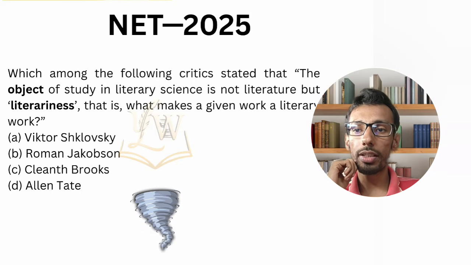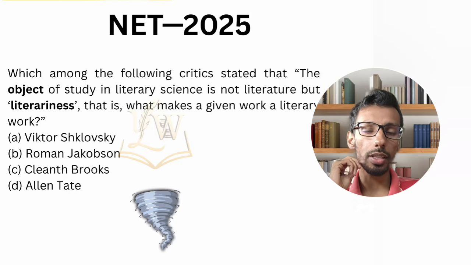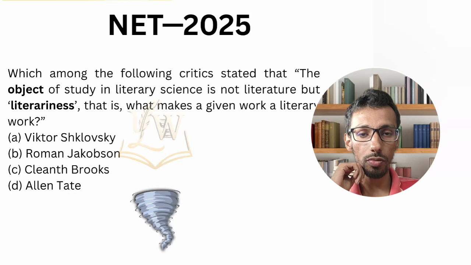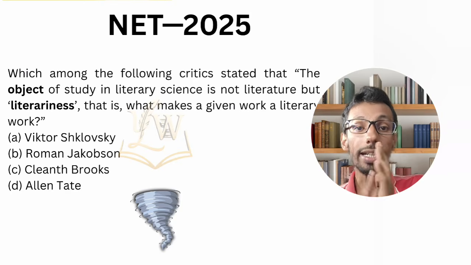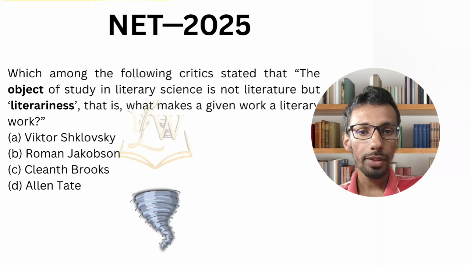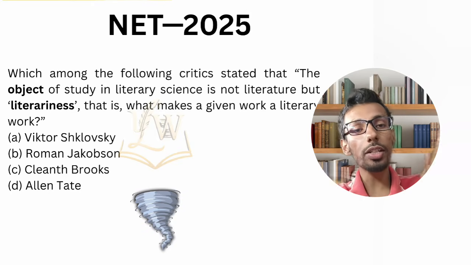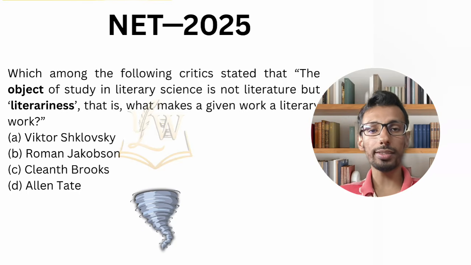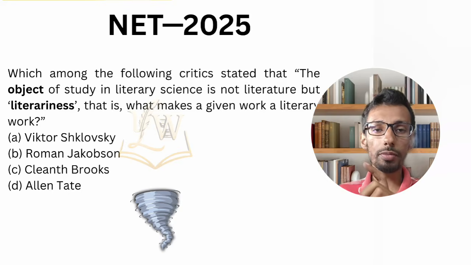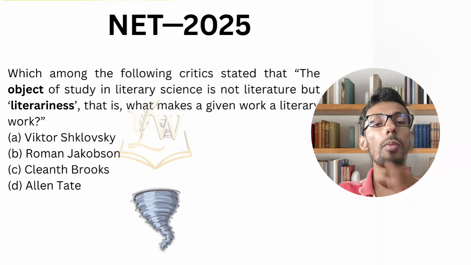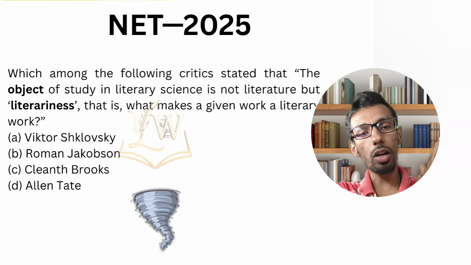Which among the following literary critics stated that the object of study of literary science, Boris Eichenbaum, is not literature but literariness? Who provided the idea and the concept of literariness? Roman Jakobson. He provided the concept of the dominant, isn't it true? So you have to read that idea of the dominant also. If I say in poetry specifically, literariness, the aestheticness, with no connection with the outside world, is going to be dominant. There is no connection with the outside in the first place.